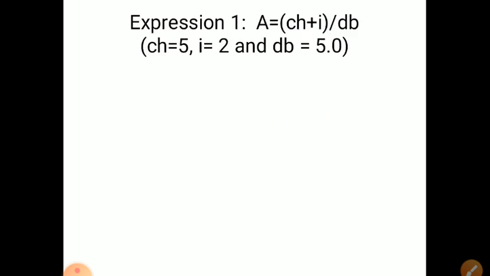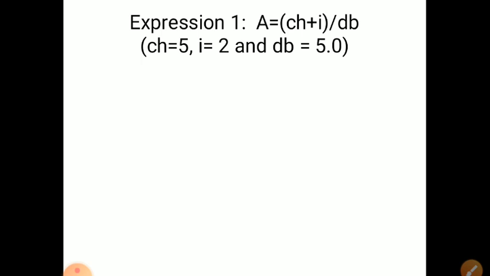Look at one expression: a = (ch + i) / db. Here the value of ch is 5, i is 2 and db is 5.0, which means it is a float value. So how will it be executed?